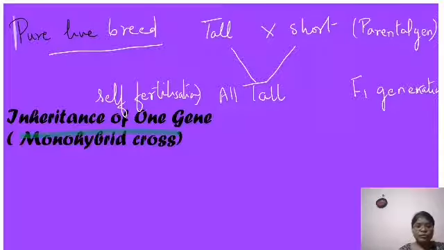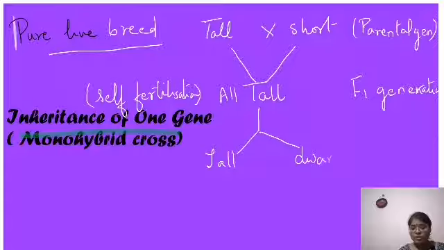Self-fertilization. Now what happens after self-fertilization? To his surprise, what did he get? He got two kinds of plants. When he self-fertilized, he got tall plants, and he also got dwarf plants, or short plants, you can say. Short, dwarf or short, same thing.